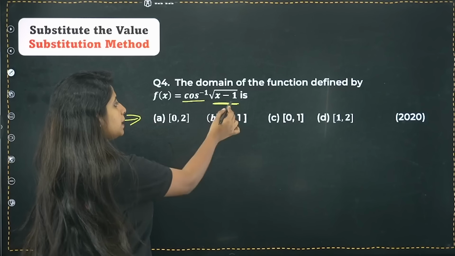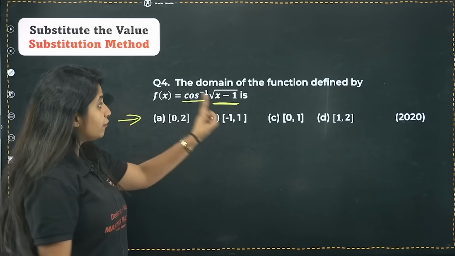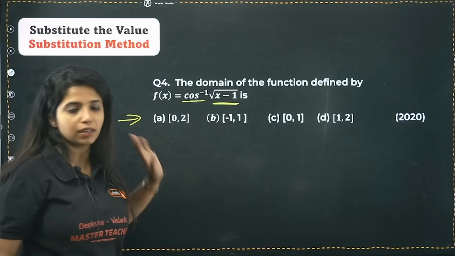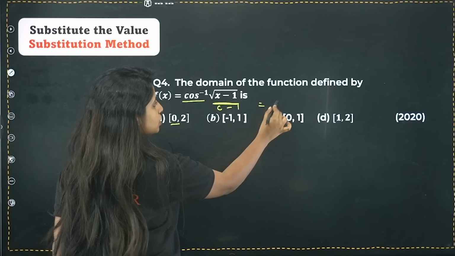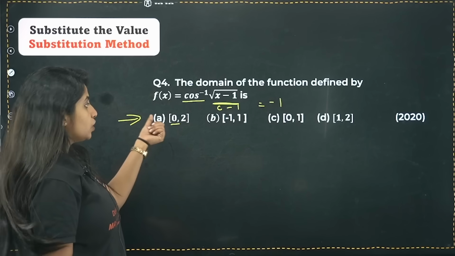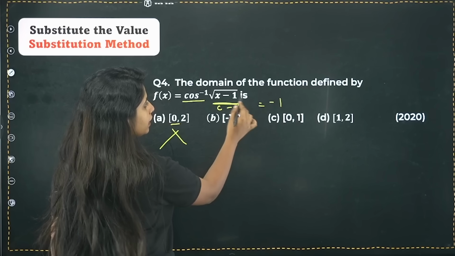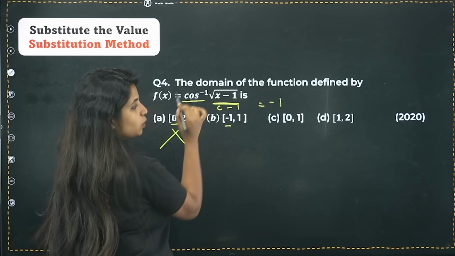Now if you replace the numbers over here, if you're getting any negative value, you can make sure that that is not the answer. For example, if I replace it with 0 over here, 0 minus 1 is equal to what? Equal to minus 1 only. But with 2, if you replace, yes, it will not be a minus value, but with 0, that is not giving you the correct answer, right? So it goes off. Similarly over here also, if I put minus 1, so minus 1 gives me what?